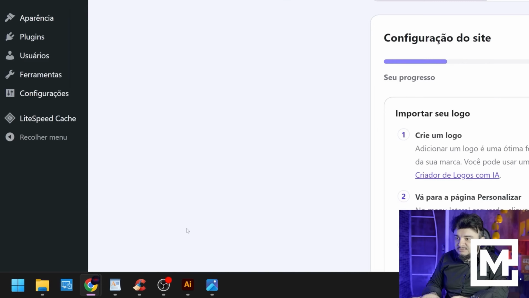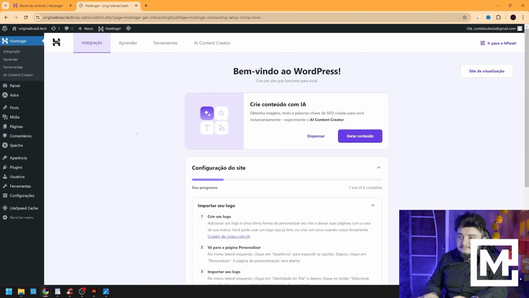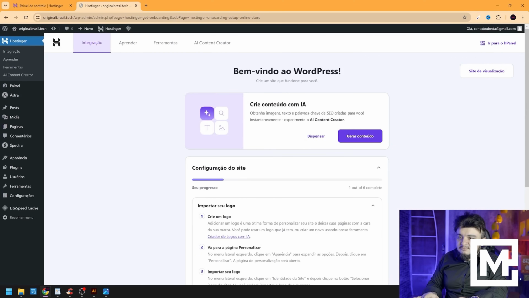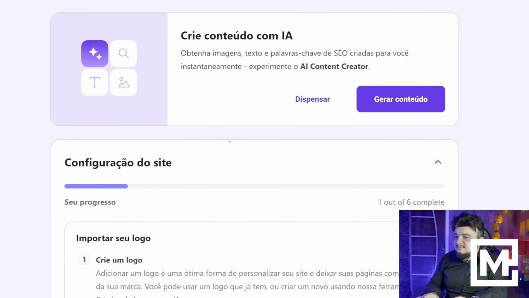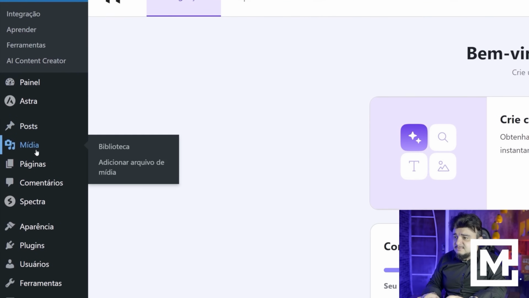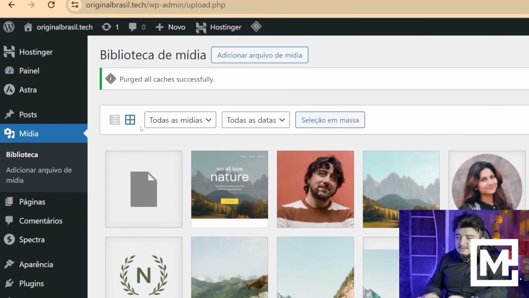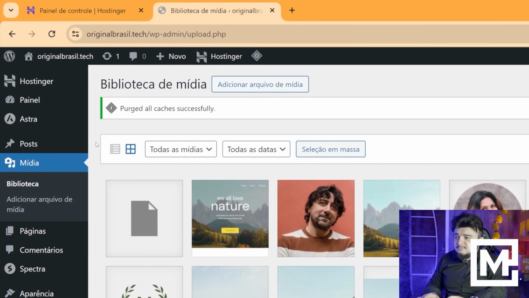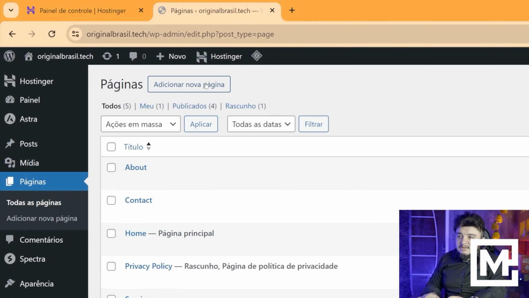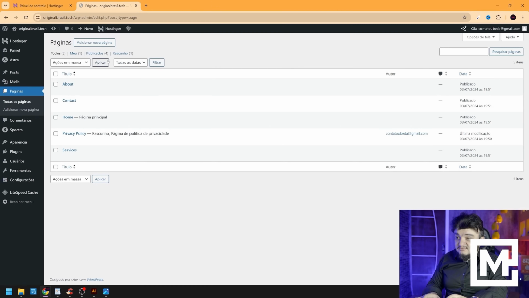I've already told you more or less what WordPress is. What is WordPress? I'll put it here in the corner. WordPress is what you are seeing here. It's a little system, just like I told you. It has this left sidebar. Then it has this middle part here that has some information. When you click here, I'll give an example. I clicked here on page. Look, it will give you the option. I clicked on library. Let me click on page to make it right. I clicked on page. It will give you the option to add a new page. So just for you to understand quickly here, let me go back again.